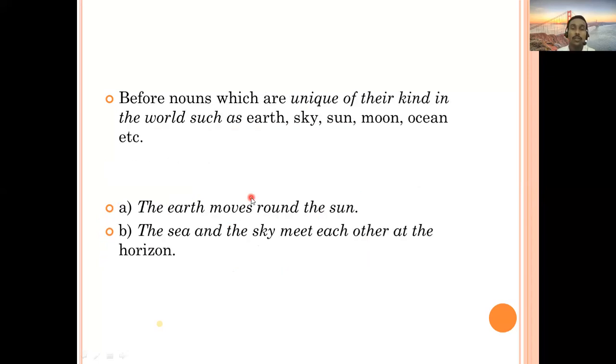Okay, and here we'll talk about the next use of article the. That next use says before nouns which are unique of their kind. Unique means what? They're only one. Unique means they're only one. That is called unique of their kind in the world, such as earth, sky, sun, moon, ocean, etc. So they are unique. So before earth, you're always going to use the article the. It is the sky, the sun, the moon, the ocean, etc.